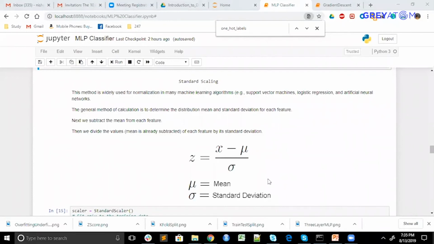So we don't know how it could happen that the CS exam was more difficult than the electronics exam. Then what we have to do is bring them to a common scale so that we can compare. That's what standard scaling does. It brings two different quantities, basically comparing apples and oranges, onto the same scale. Only then can we compare, like 5 is greater than 6, because they are on the same scale.